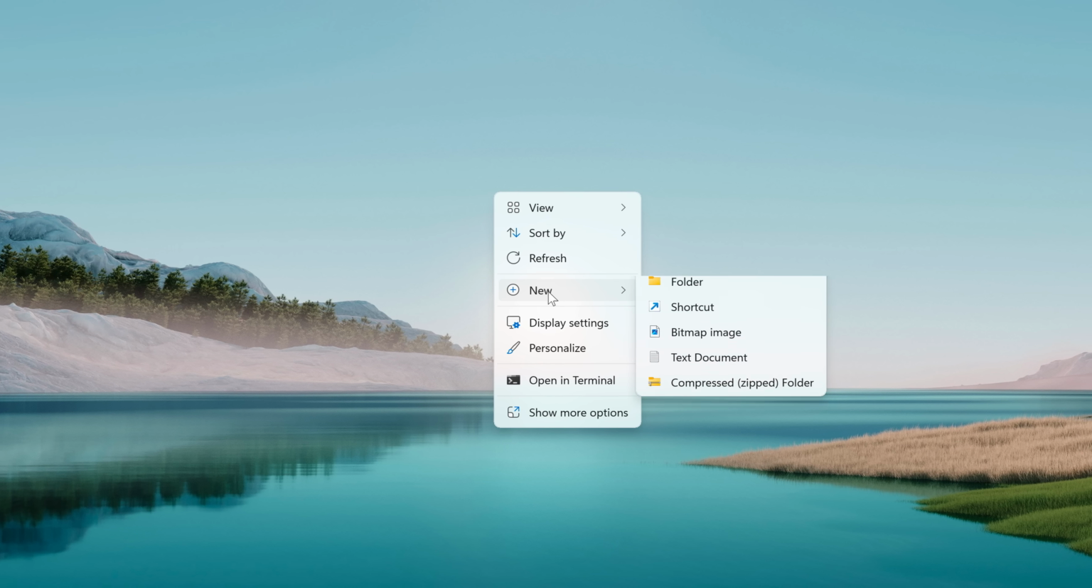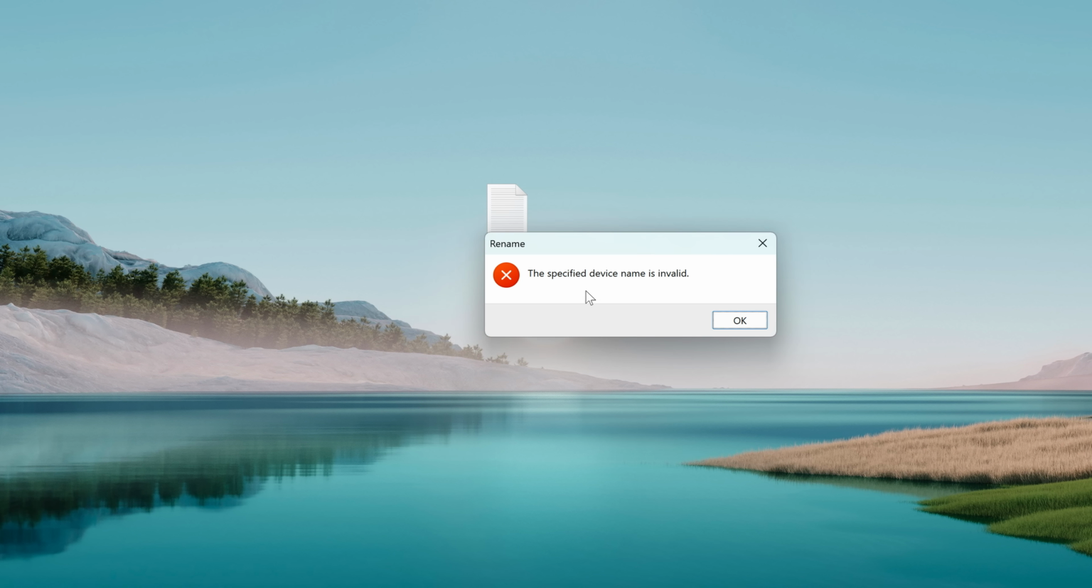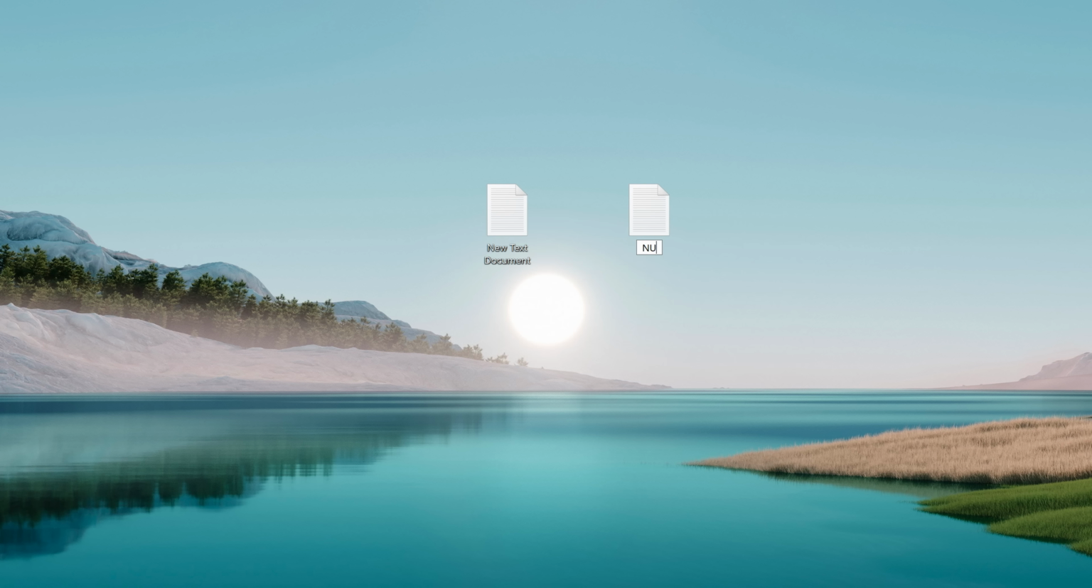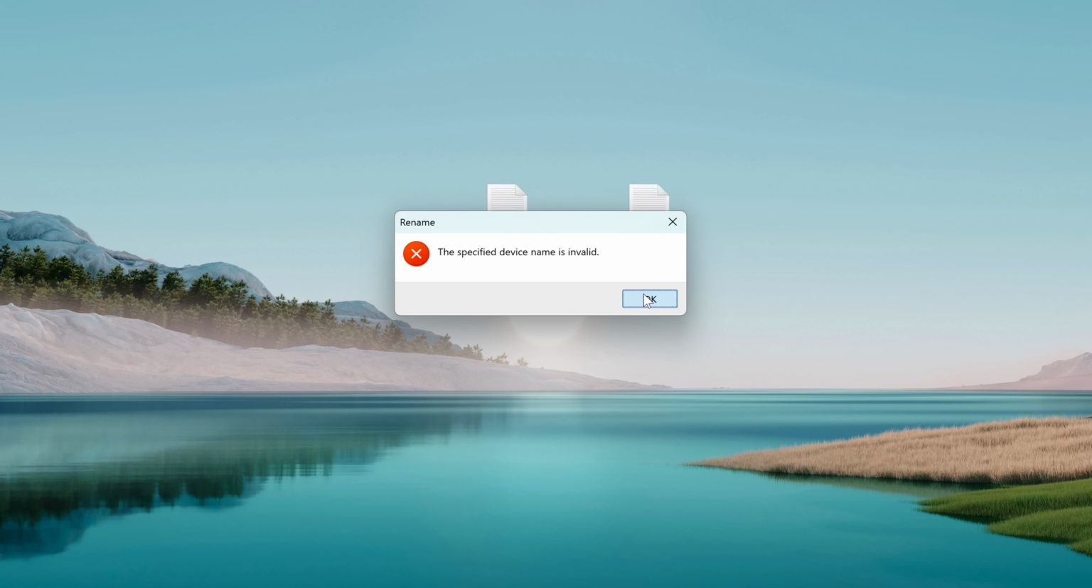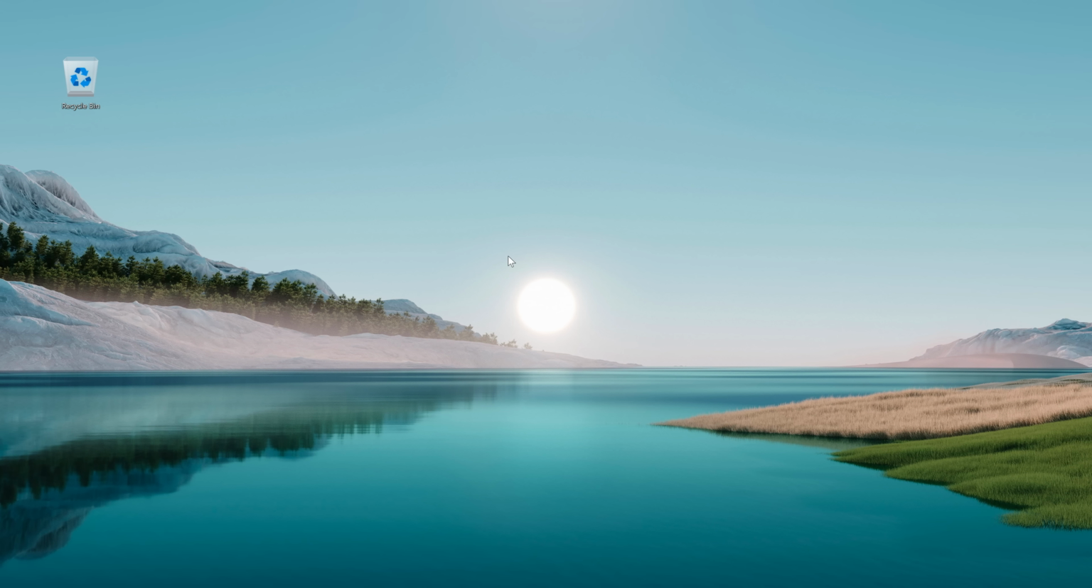On Windows, there are file names that are reserved and that you cannot create normally. For example, if you were to create a file and try to name it con, you're gonna get an error: the specified device name is invalid. Another one is null, and there are multiple of those. But would you believe me if I told you that we can create these files and that they would not behave very well on the system?